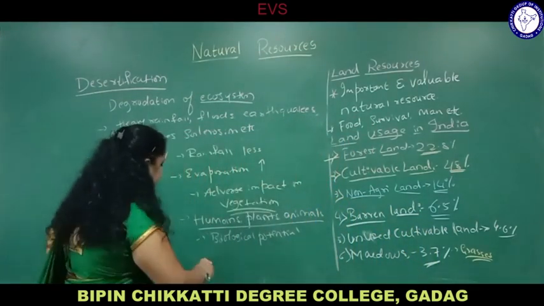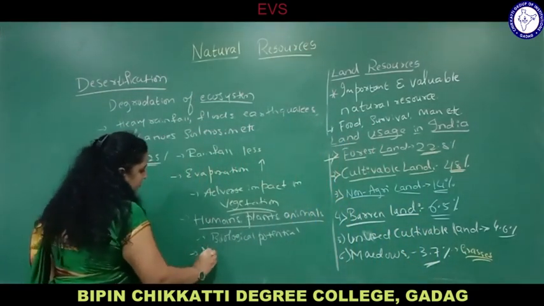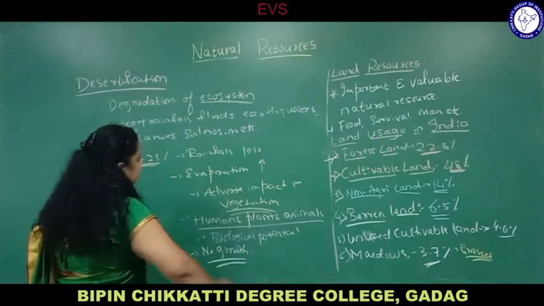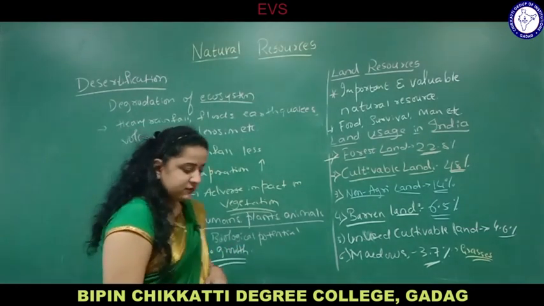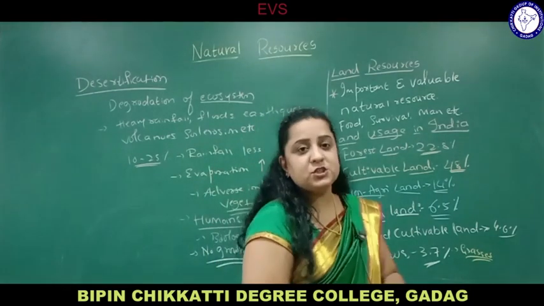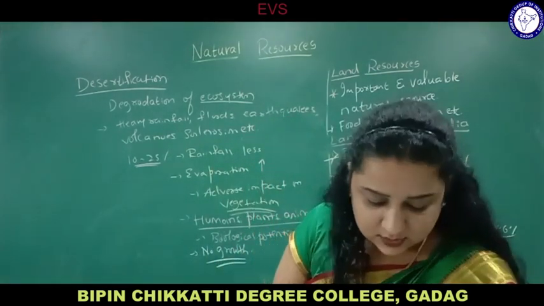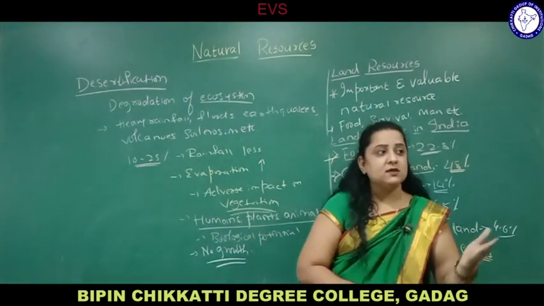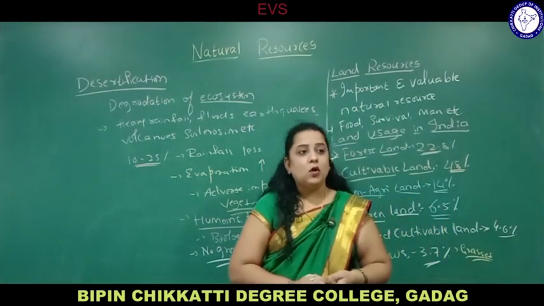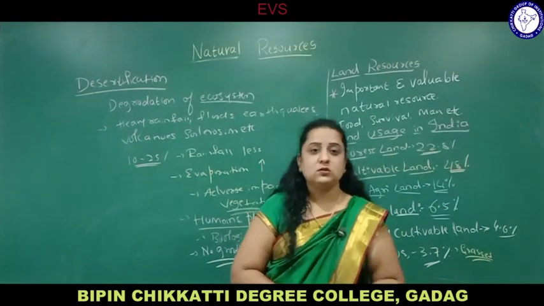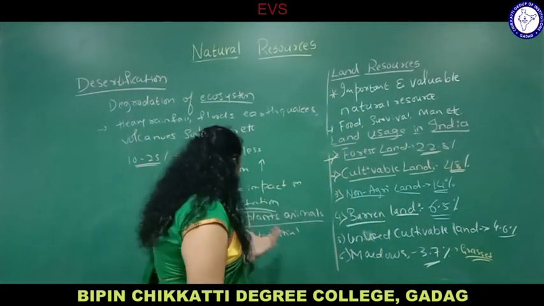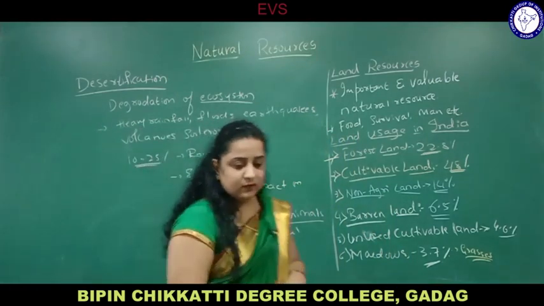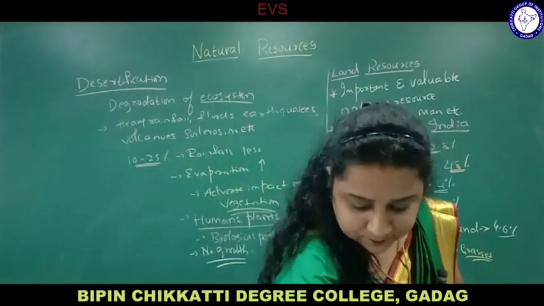So growth completely gradually decreases. Degradation or desertification is a very current issue which should be prevented. Salinity is there, the land becomes completely barren, there is no water resource, no availability of water, no availability of any plants, animals, humans. It is very difficult to survive for any organism.